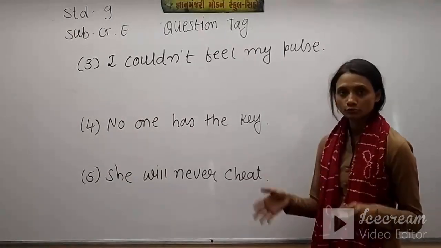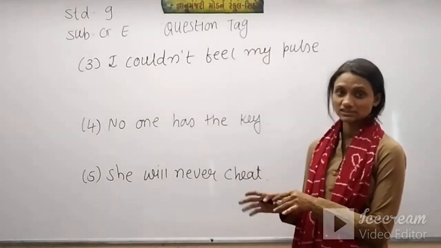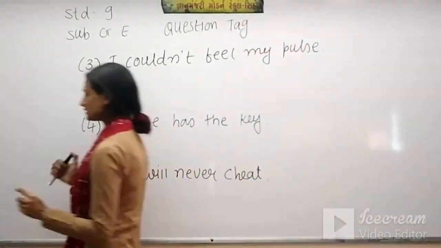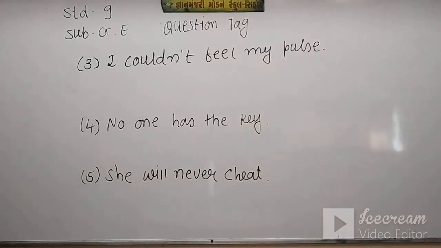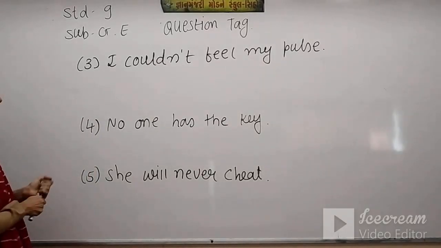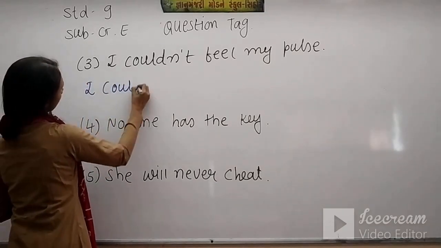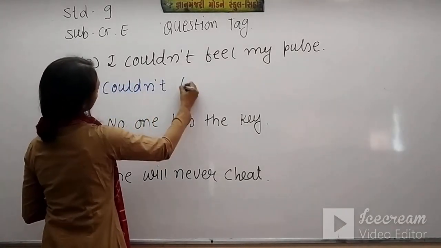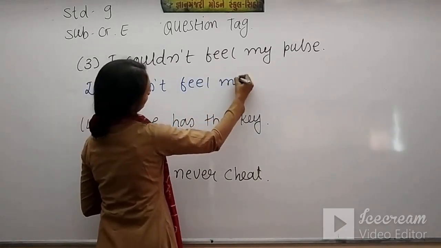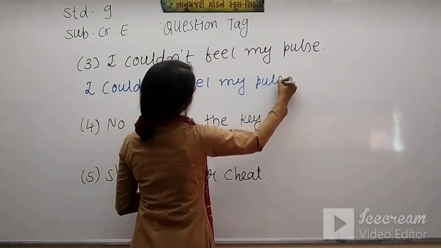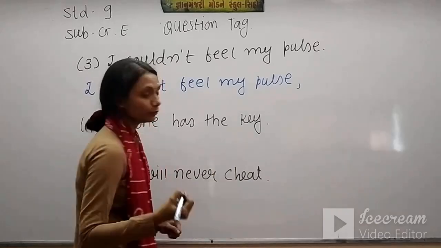So what to do in this kind of sentences? Let's see. The answer for number 3 is, first I write this: I couldn't feel my pulse. After that we will put a comma.